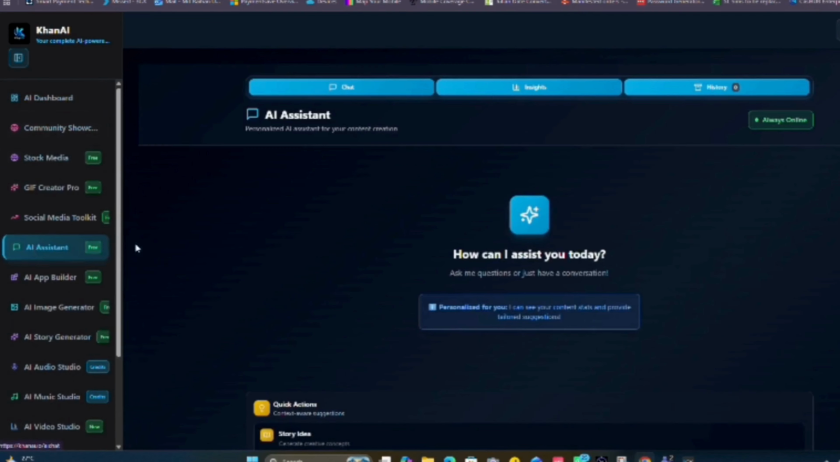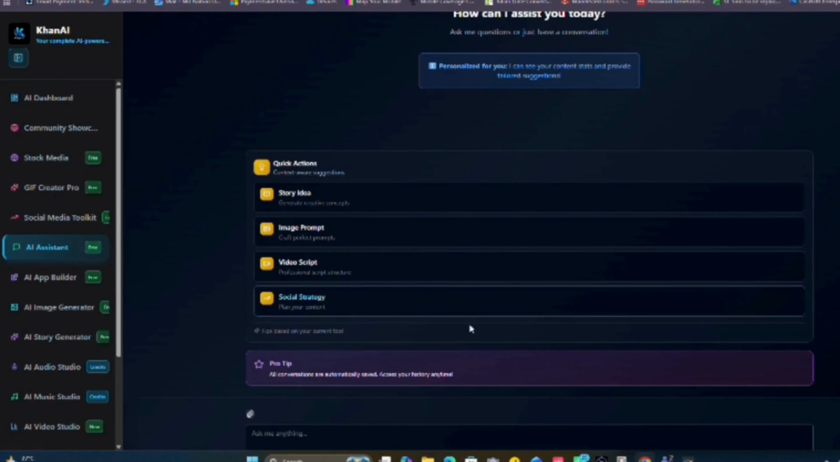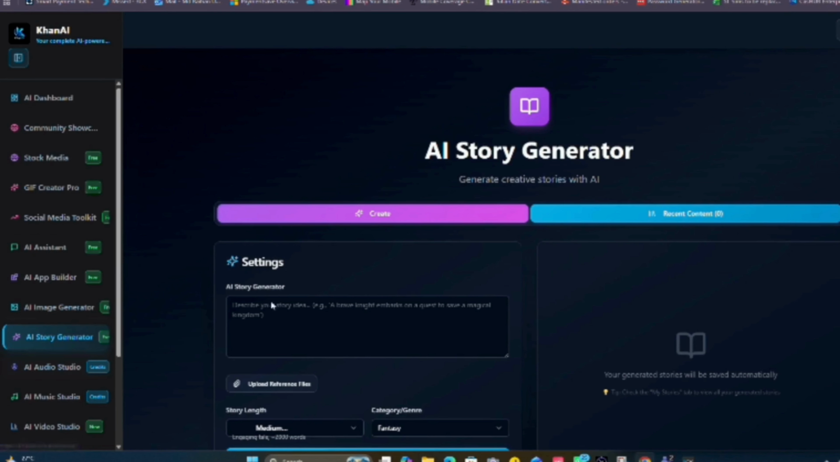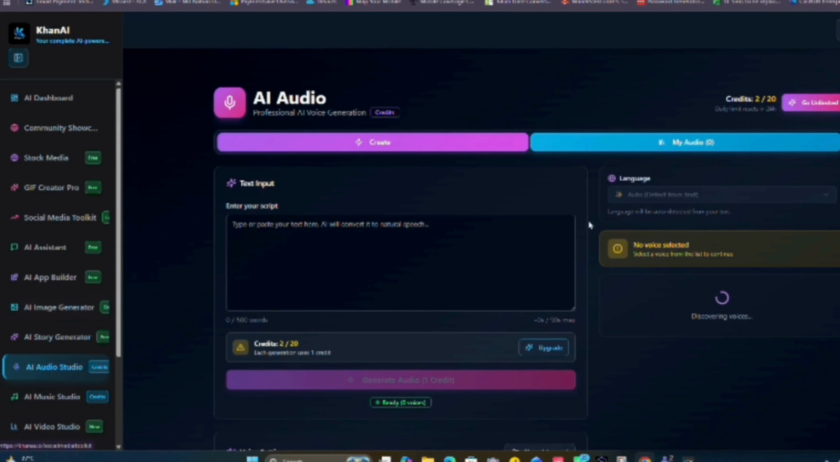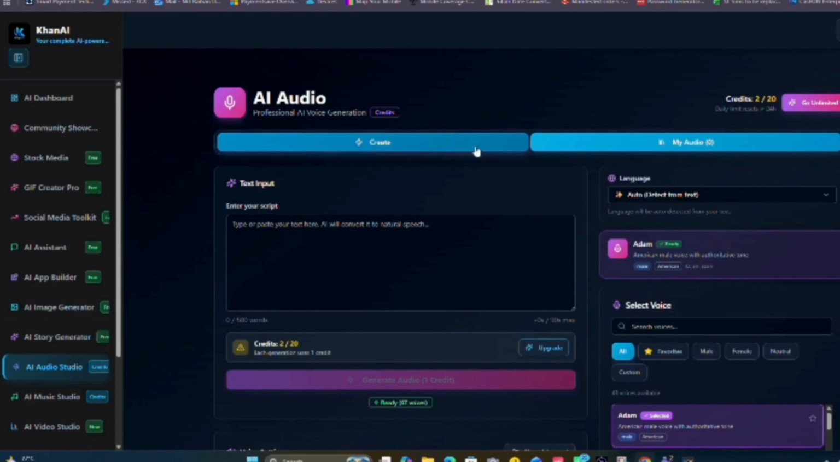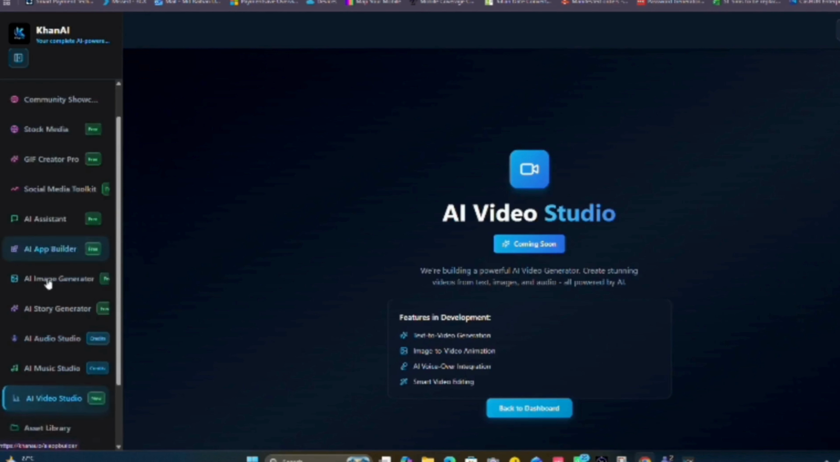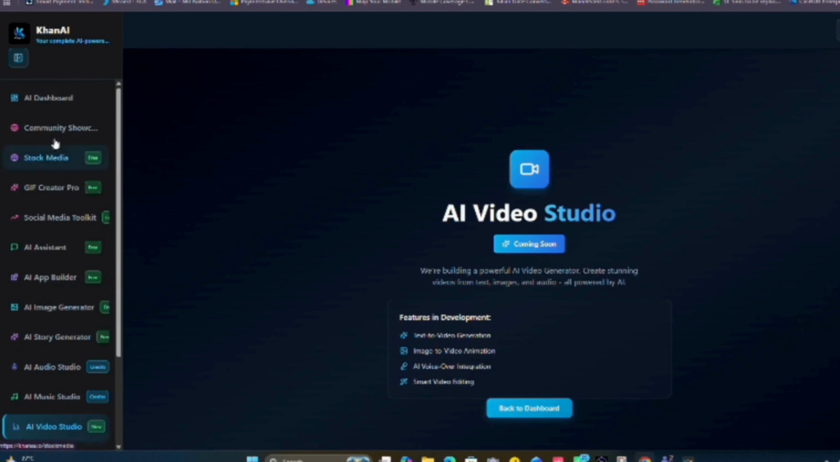And this is the assistant. We'll be able to generate content if you need any specific need, say a video script or any kind of social media strategy. There is this image generator, then this story generator. We also got this studio. So this AI audio studio, you'll be able to do multiple languages as well. So this is very cute. And then there is multiple more.